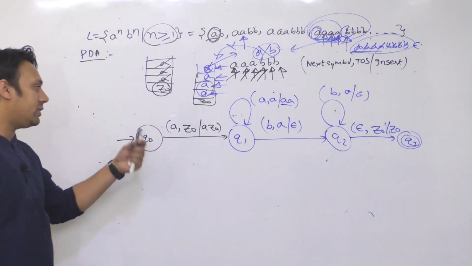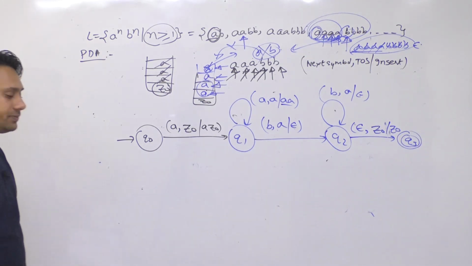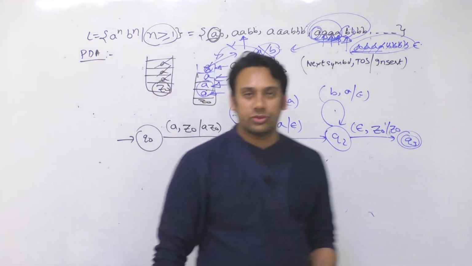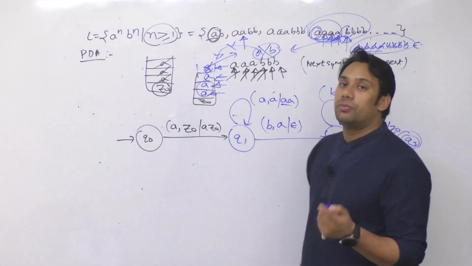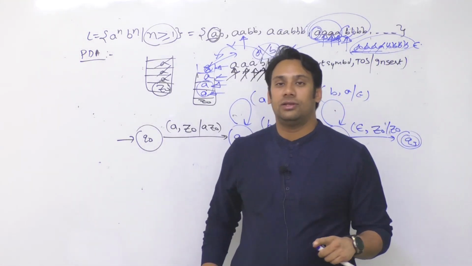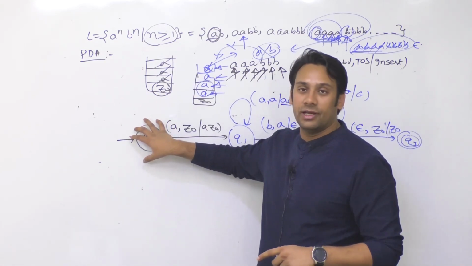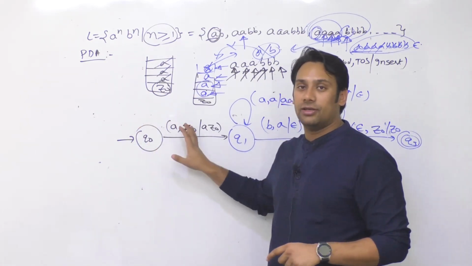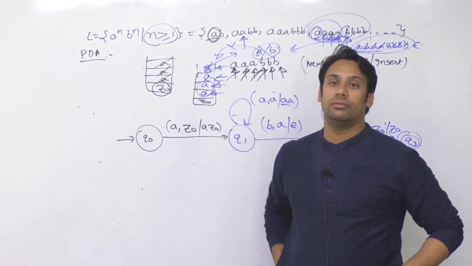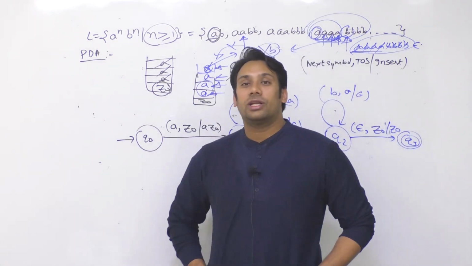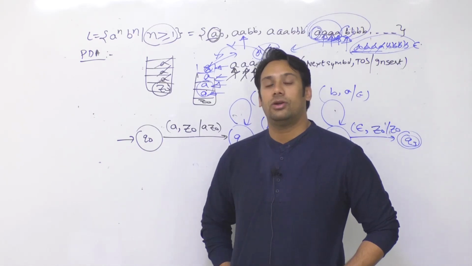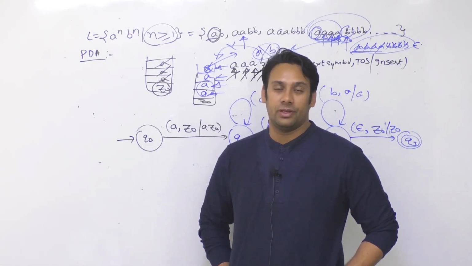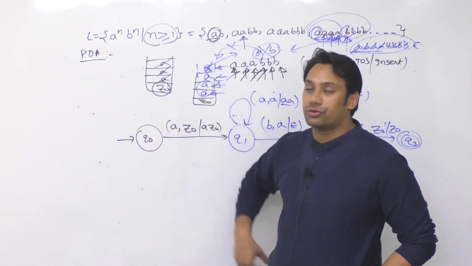But again, I'll explain the same thing again, a little more carefully. There are 2-3 things that you have to learn here. In case of finite automata, if you are at a particular state, I have to give a transition for A as well as for B. And if we do not give a transition for both symbols, then we say it is a non-deterministic finite automata. But it is not valid on pushdown automata.